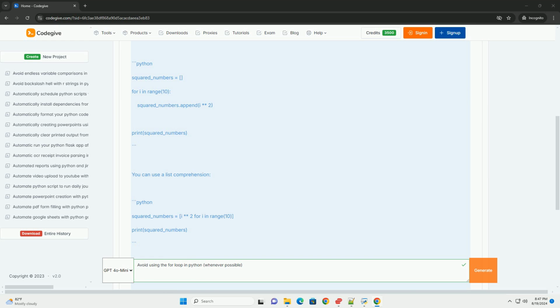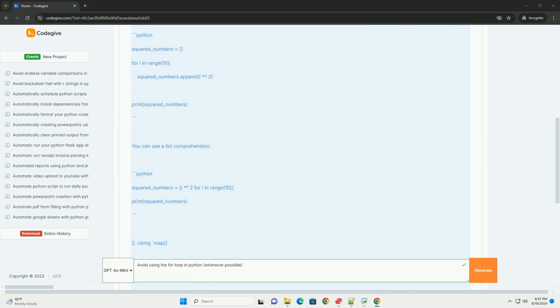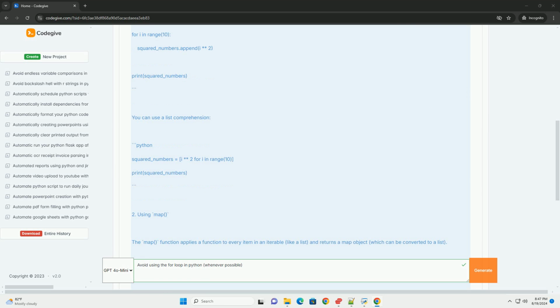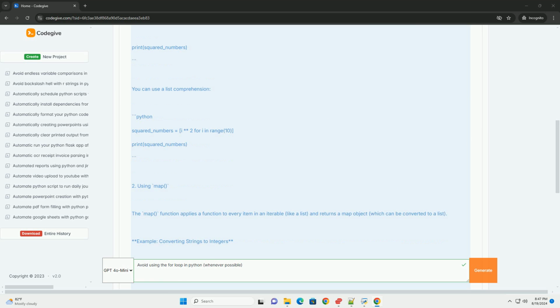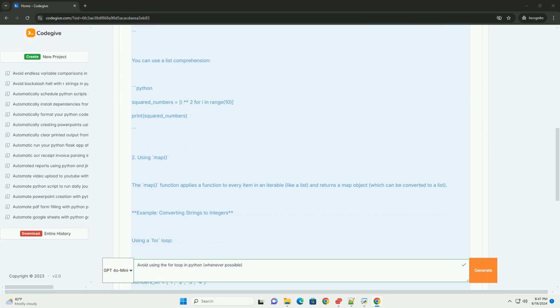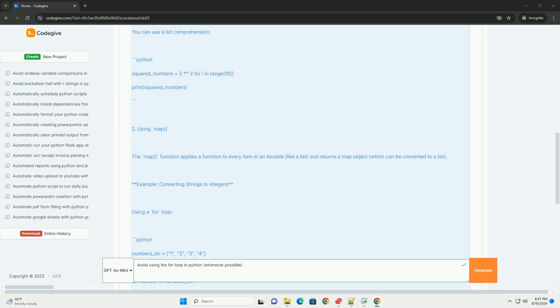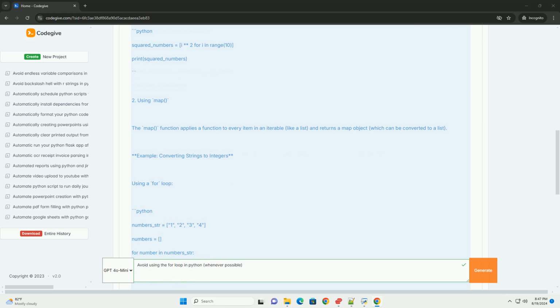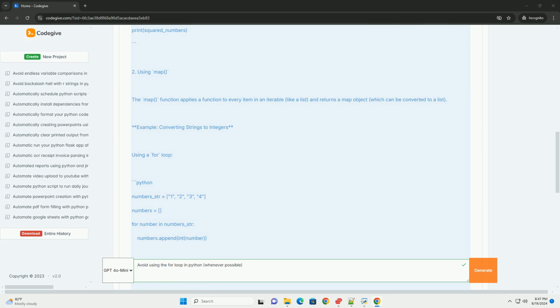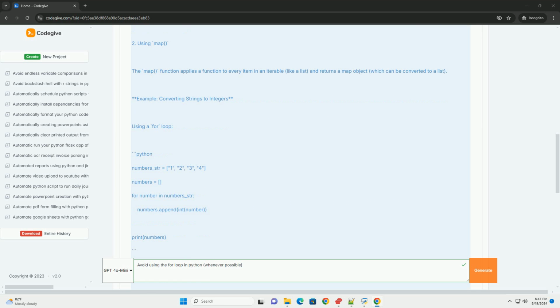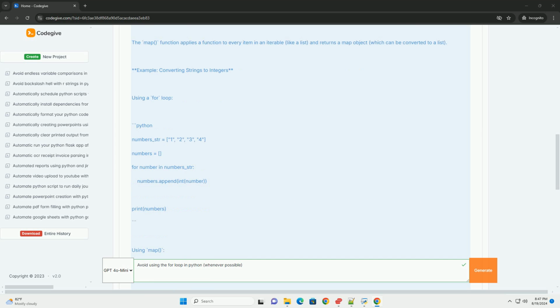2. Using map. The map function applies a function to every item in an iterable, like a list, and returns a map object which can be converted to a list. Example: converting strings to integers using a for loop: numbers_str = ['1', '2', '3'], numbers = [], for number in numbers_str: numbers.append(int(number)), print(numbers). Using map: numbers_str = ['1', '2', '3'], numbers = list(map(int, numbers_str)), print(numbers).